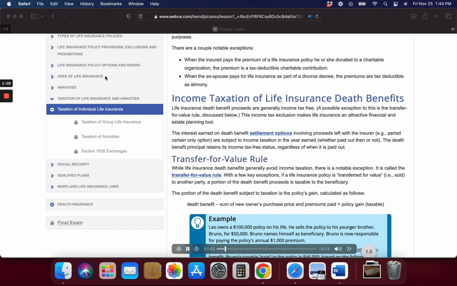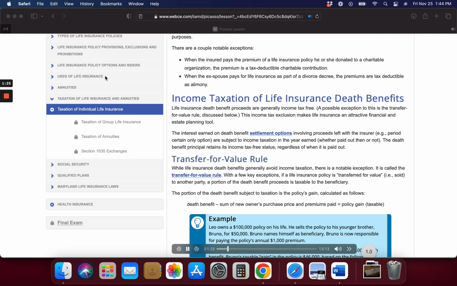The interest earned on death benefit settlement options involving proceeds left with the insurer, for example, the period certain only option, is subject to income taxation in the year earned, whether paid out then or not. The death benefit principal retains its income tax-free status, regardless of when it is paid out.